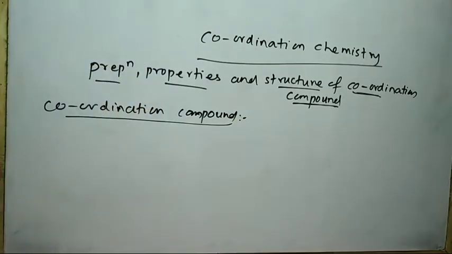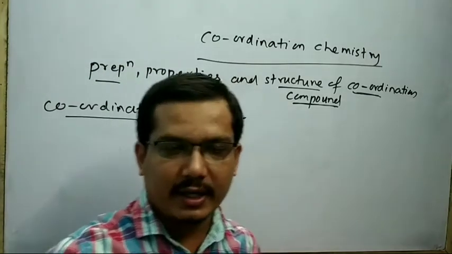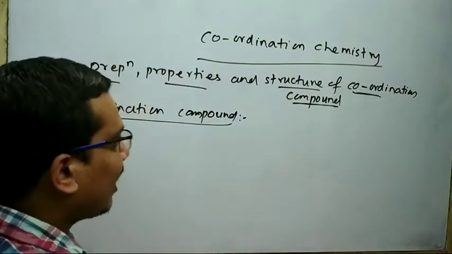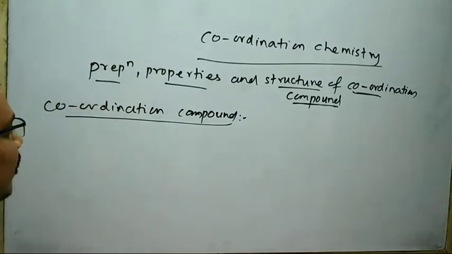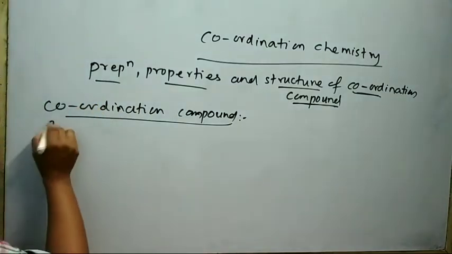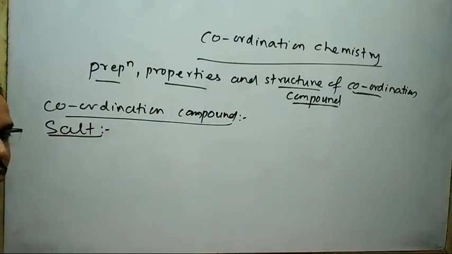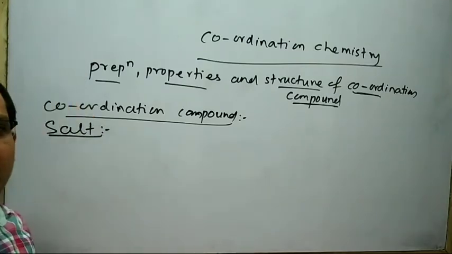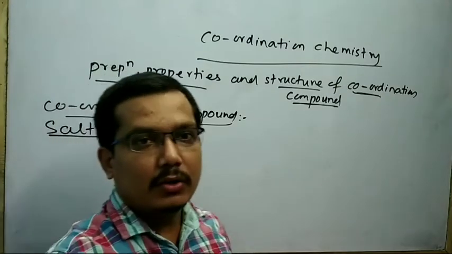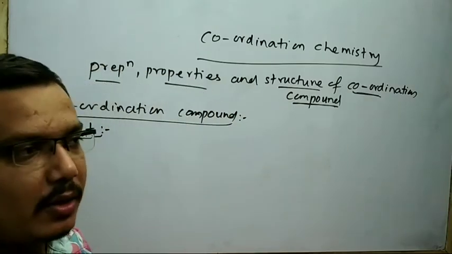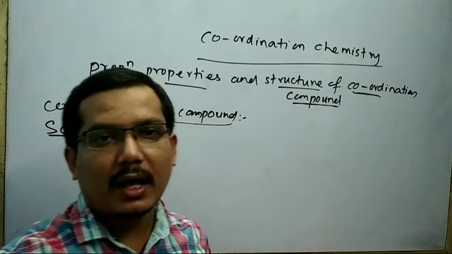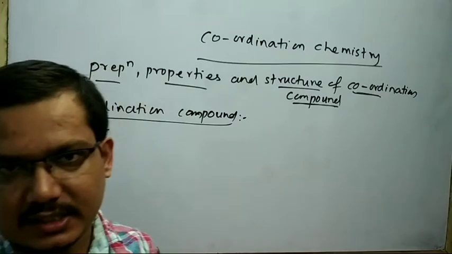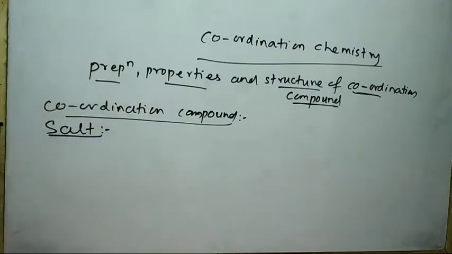The compound which when dissolved in water or any other solvent retain their identity, then that type of compound are called coordination compound. Next I will discuss about salt. What is salt? Salts are the compound which are formed by the replacement of one or more hydrogen from acid by the help of metal of the base in a neutralization reaction are called salt.